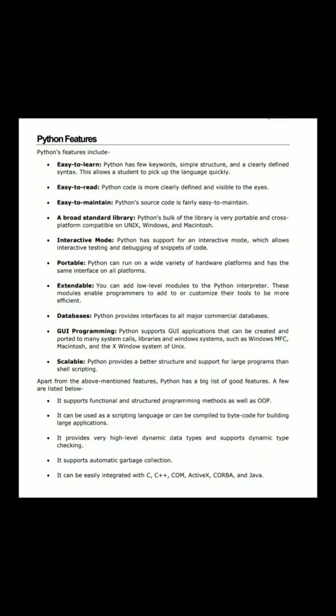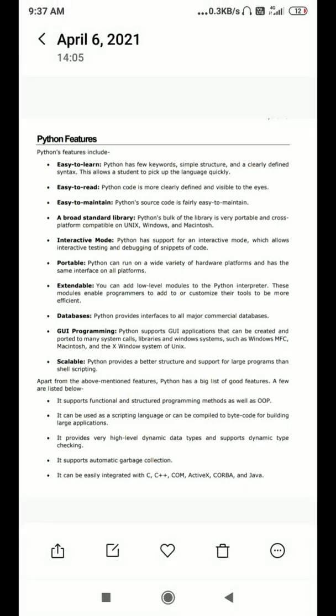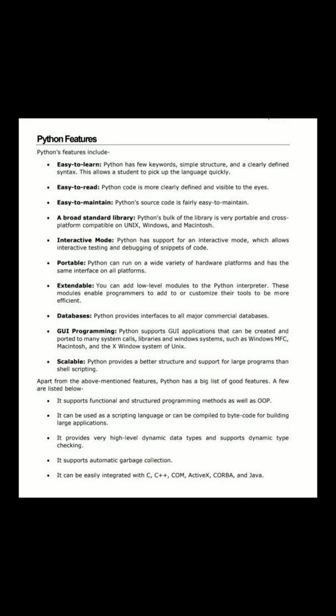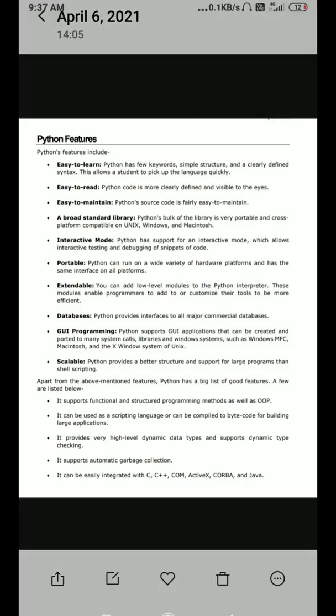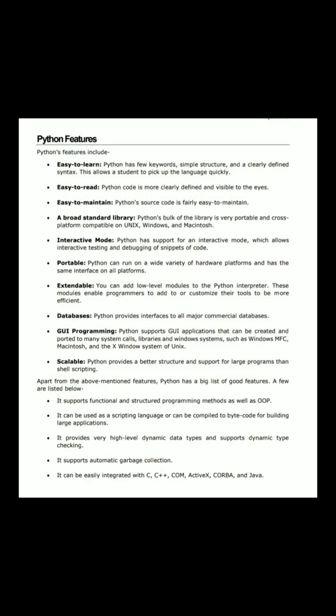Here a data type is the type of data that is going to be used in a program, and it supports dynamic data types. And the next one is type checking. That means the values assigned to the variables have data types, and we check whether those data types are the same or not. If the data types are the same, it gives no error. If the data types are not the same, it raises an error called an exception. This type of checking is called dynamic type checking.